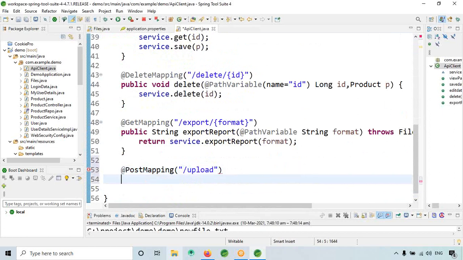So here I will give public ResponseEntity, public ResponseEntity String.